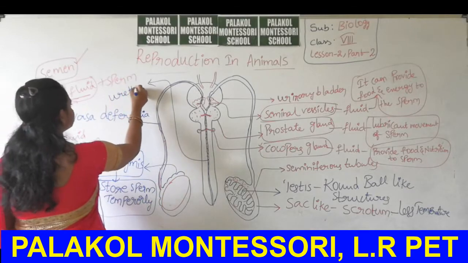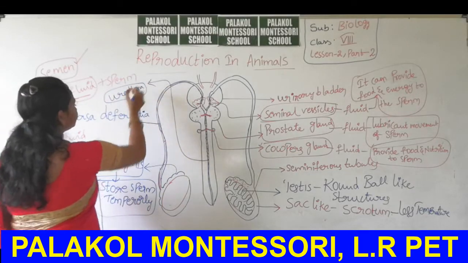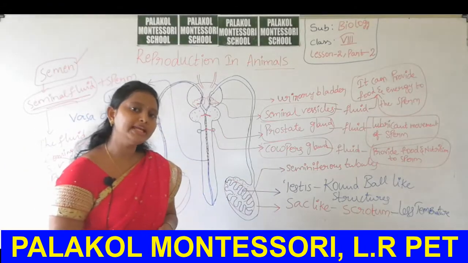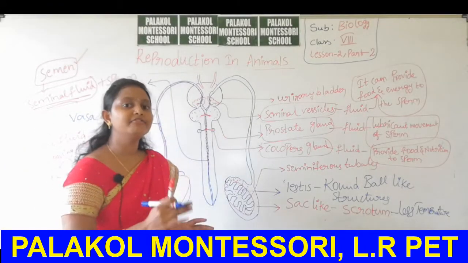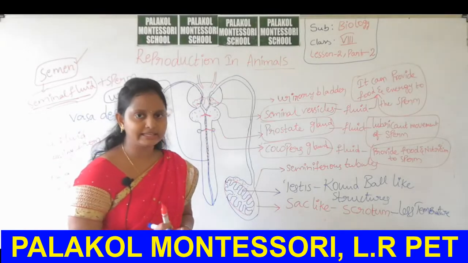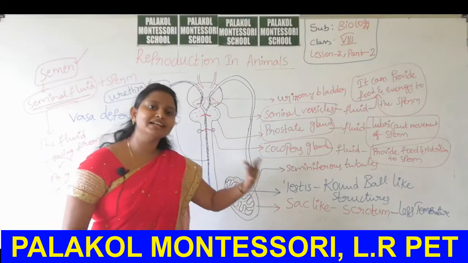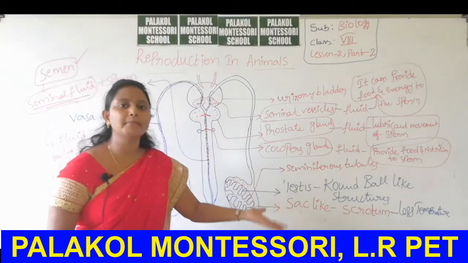What is urethra, students? Urethra is a common passage for both urine and semen. That means through the urethra both urine and semen will come outside.